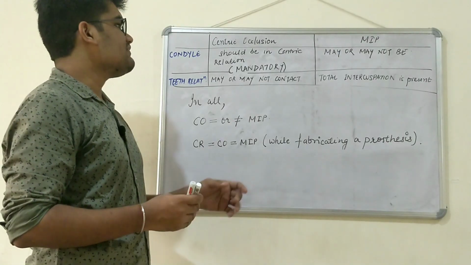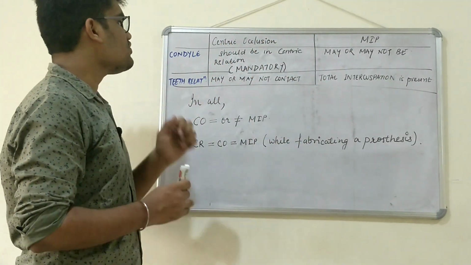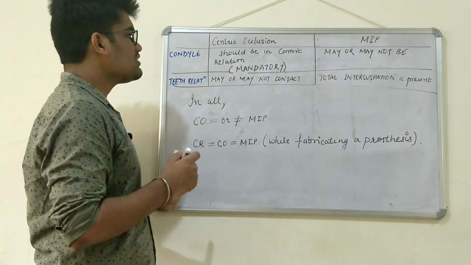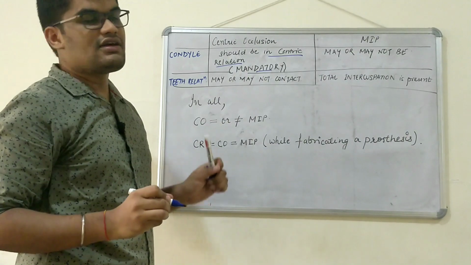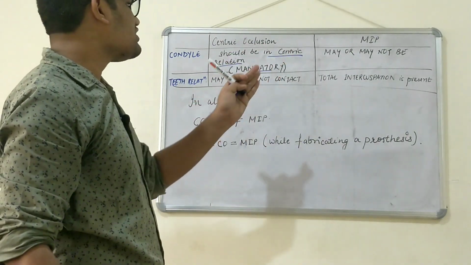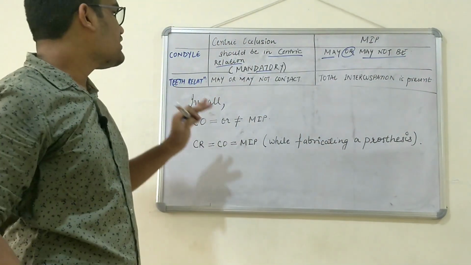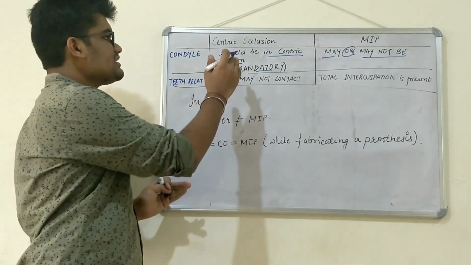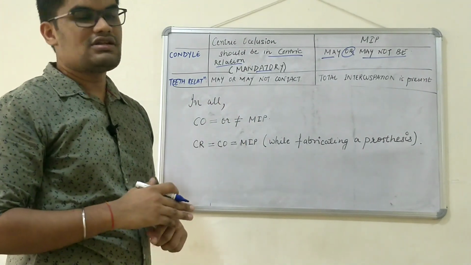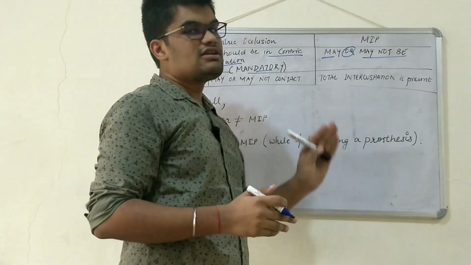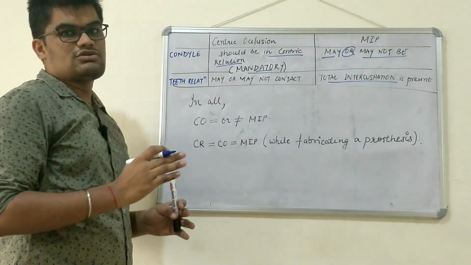So looking at the difference between centric occlusion and maximum intercuspation. With respect to the condyle, in case of centric occlusion, the condyle has to be in centric relation, which is the mandatory criterion, whereas in case of maximum intercuspation, the condyle may or may not be in centric relation. Secondly, teeth relation. In centric occlusion, the teeth may or may not be in total intercuspation, whereas in maximum intercuspation, total intercuspation of the upper as well as lower teeth has to be present.